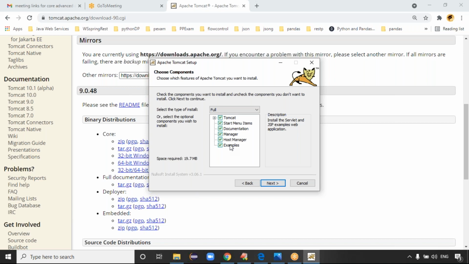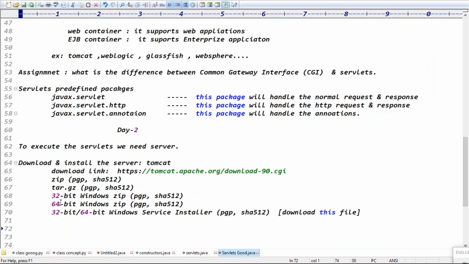So better to select full, right? Select the type of install as full, guys.